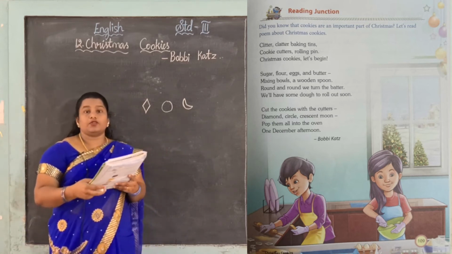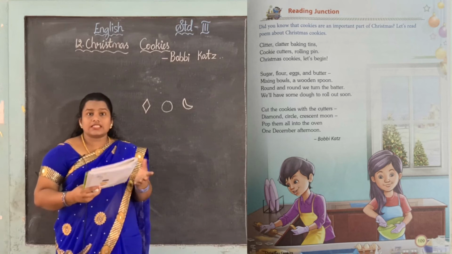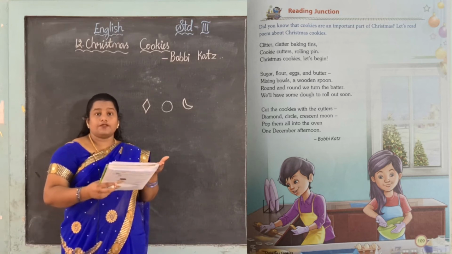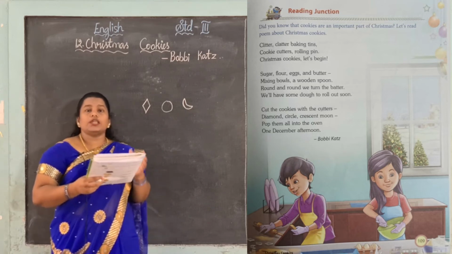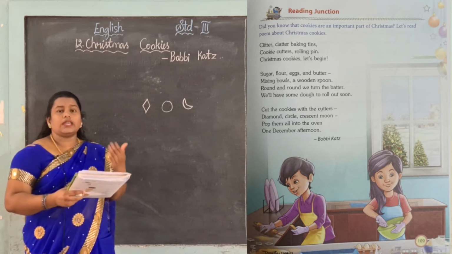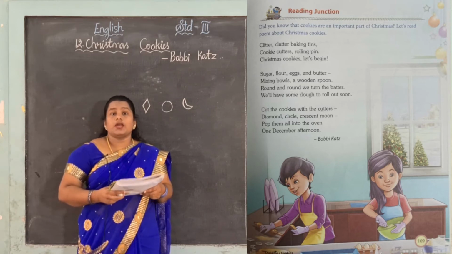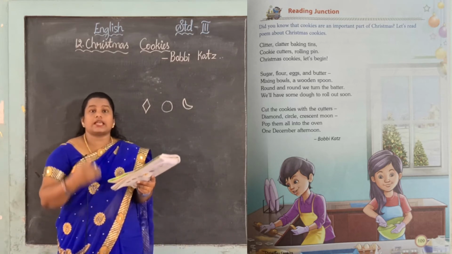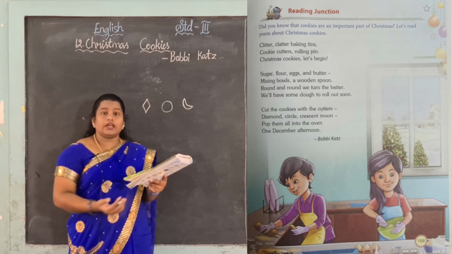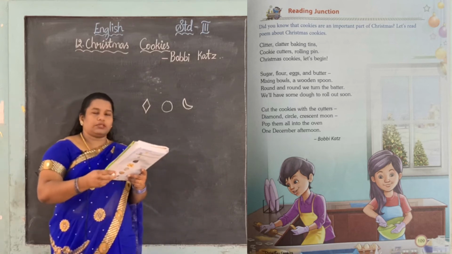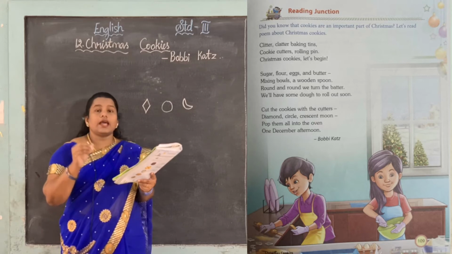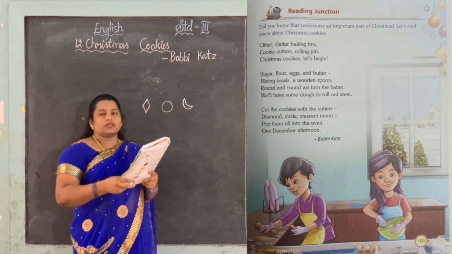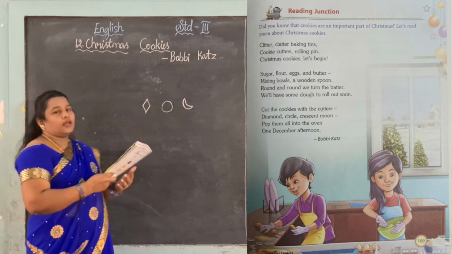One December afternoon, what are they doing? Yes, December. Why is it December? Christmas? It is a festival of December, right? So in the December afternoon, why are they doing it in the afternoon? Because at night time they celebrate with all these cookies, cakes, and wear new dresses and do something, right? Yes. So in the afternoon they are preparing all the food items. Yes. This poem is written by Bobby Katz.